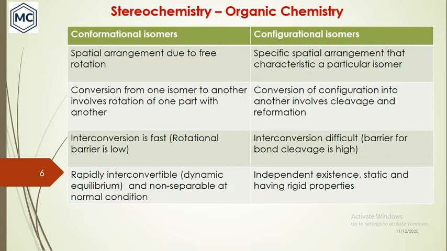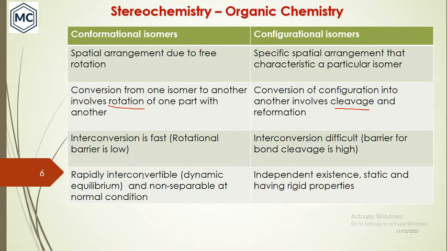Whereas in conformational isomerism, conversion takes place. So conversion from one isomer to another involves rotation of one part with another. In a molecule, one part can rotate with another in conformational isomers. Whereas in configurational isomerism, conversion into another involves bond cleavage and reformation.